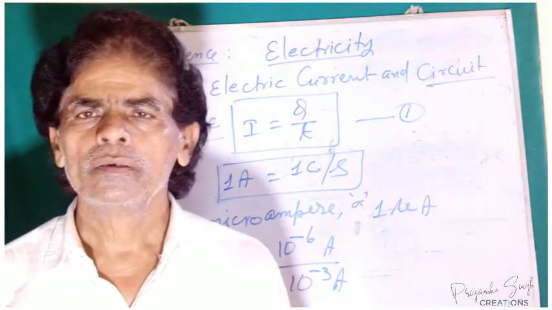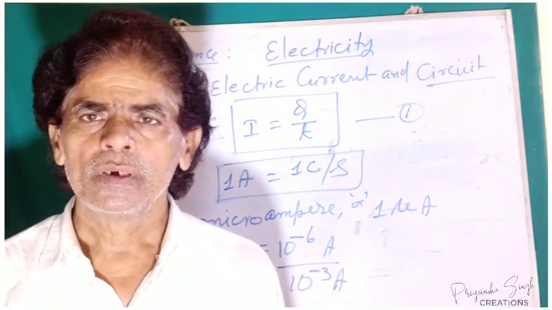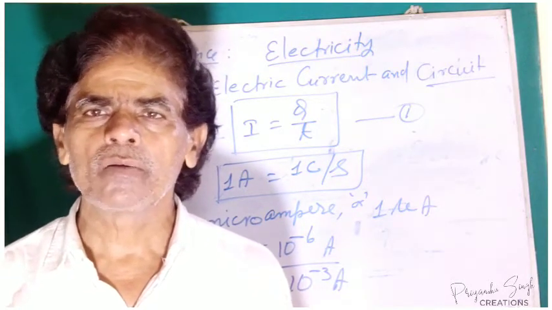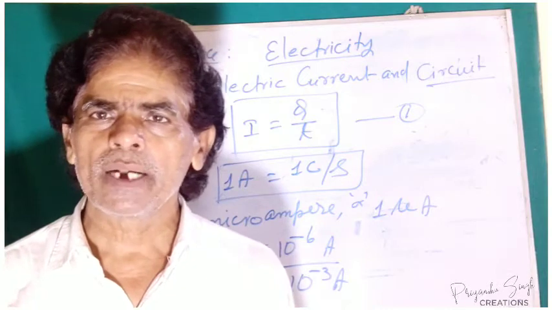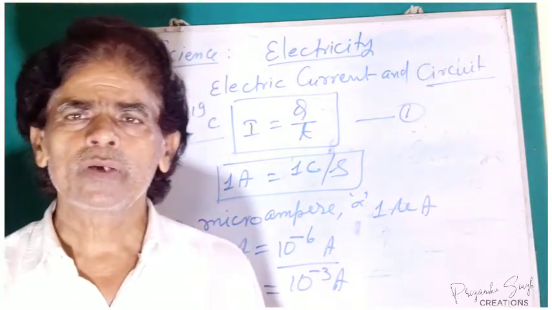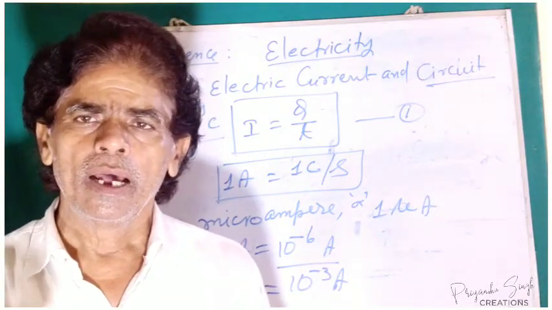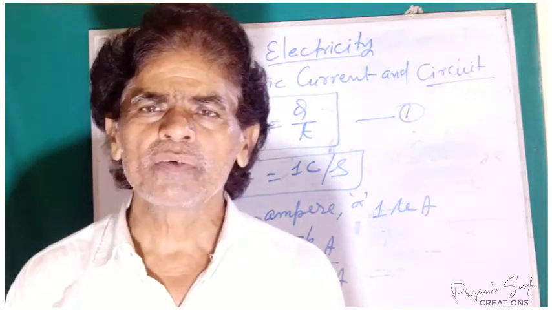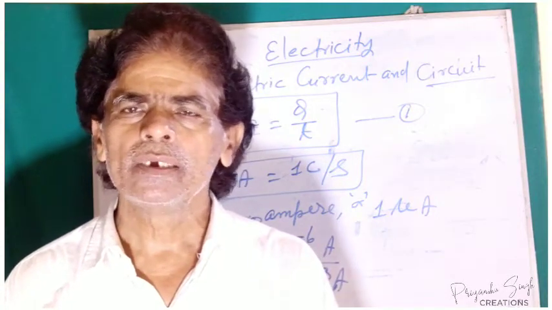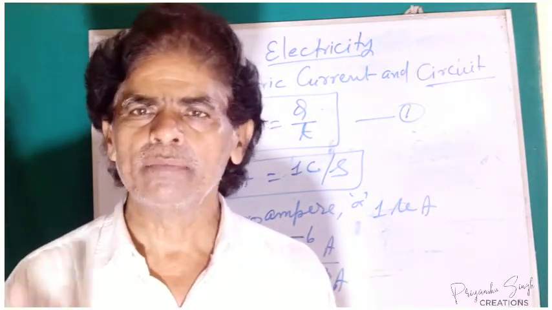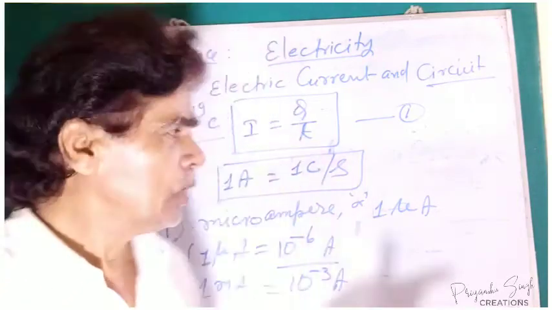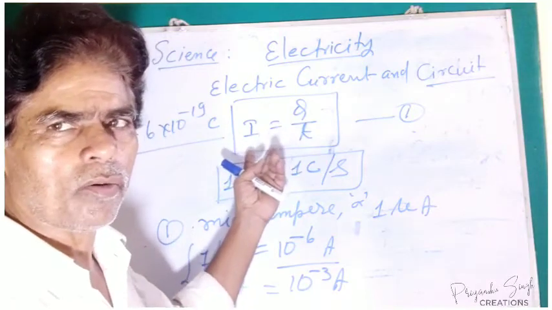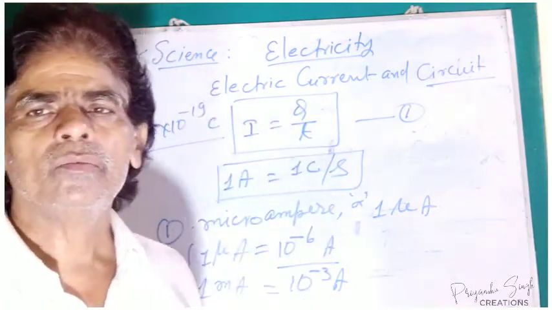After knowing the number of electrons passing through the circuit per unit time, we may calculate the strength of electric current, or if we have the strength of electric current as well as the time, we can find out the magnitude of charges passing through the circuit in a specified time. So, by using this formula, that is I equal to Q by T, if any two quantities are known, the third can be measured.